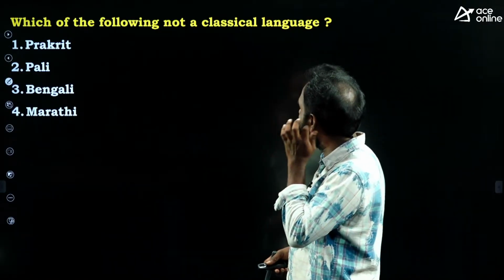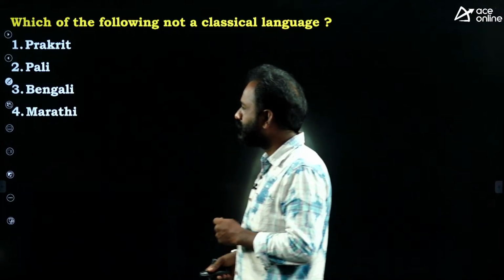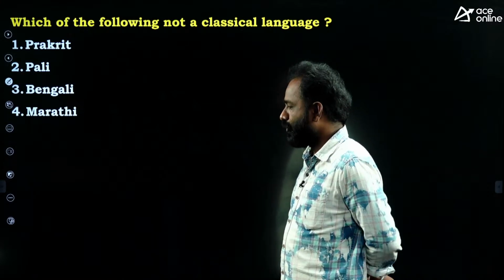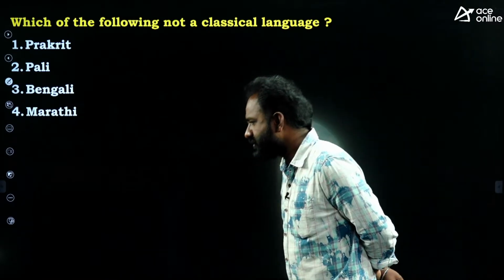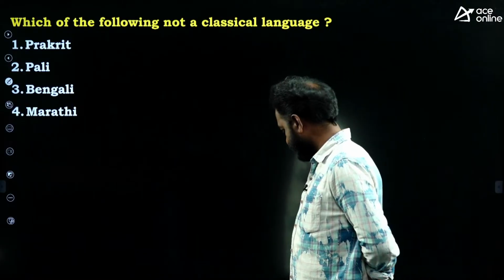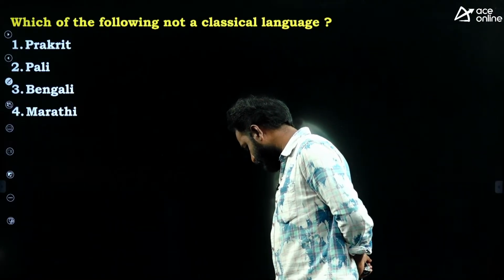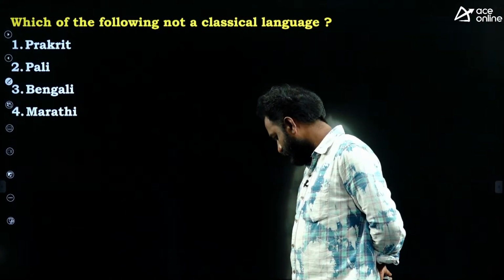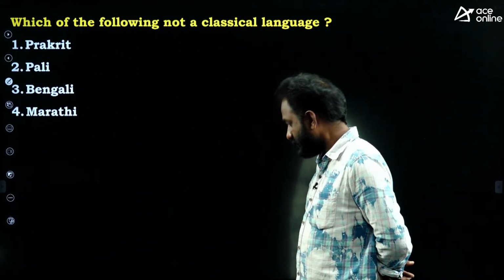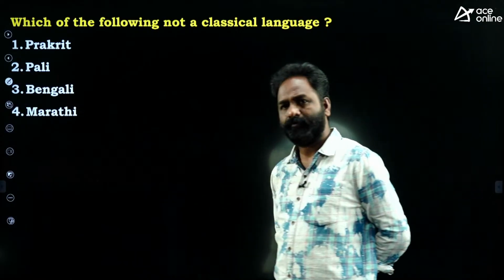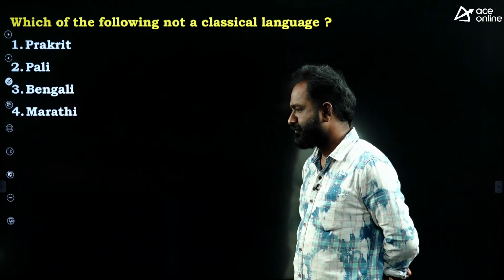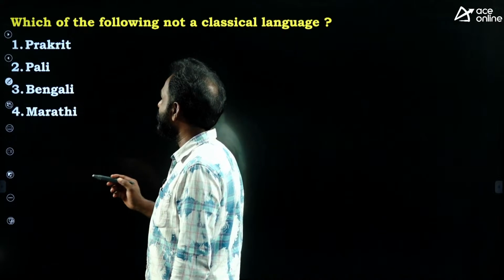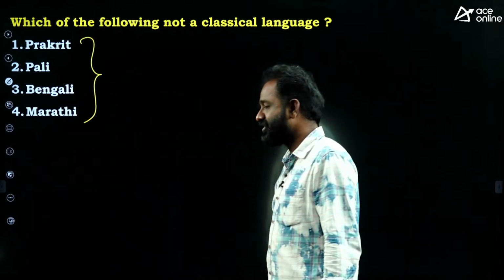So which of the following is not a classical language? Prakrit, Pali, Bengali, Marathi. Anyone? C, Bengali. Venkat is saying C. So Akila also says C. Let's see. Okay, the right answer is: all are classical languages only.